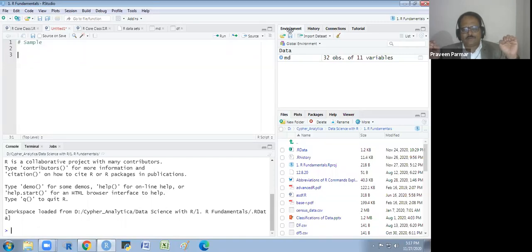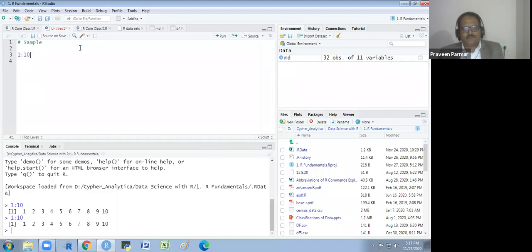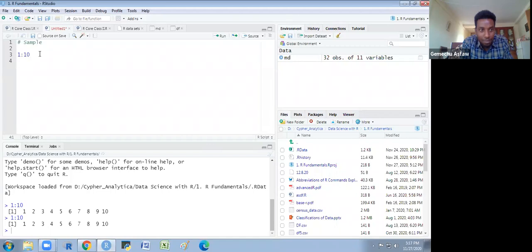Here you are right, randomness is the characteristic of the sample. We select a sample from a population always randomly. Understand? Okay. So suppose I write 1 to 10 and run this script, I will get 1 to 10. Are you getting that on the console? And again, if I run this, I will get the same.